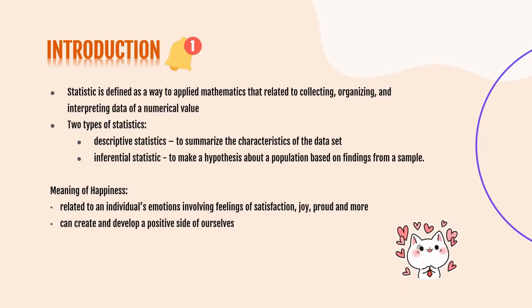Happiness is related to an individual's emotions involving feelings of satisfaction, joy, pride, and more. It is also defined as a life that fulfills someone's needs. In this context, happiness is an achievement to always become more positive and smile. It helps someone to release stress and avoid suicide, which will lead to death if not overcome. By having happiness, we can create and develop a positive side of ourselves, which will make a more comfortable environment to sit on. However, happiness is not something easy to achieve.